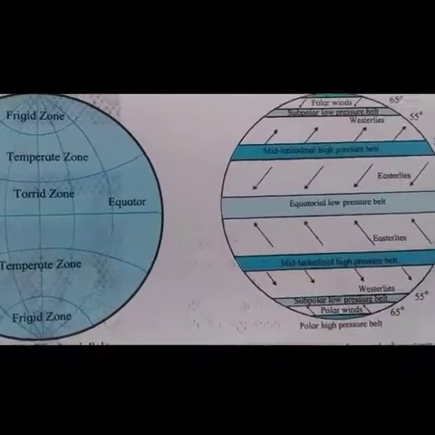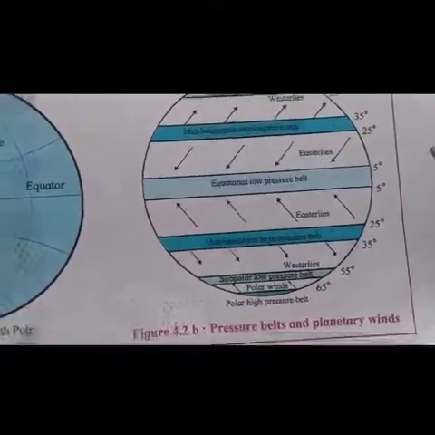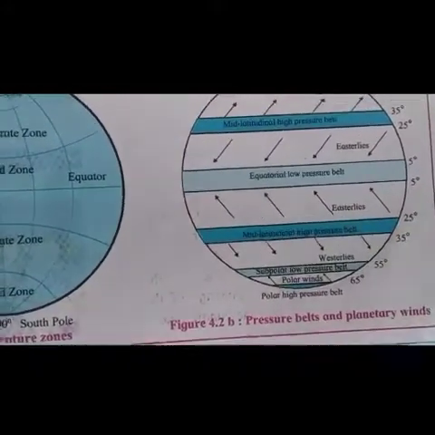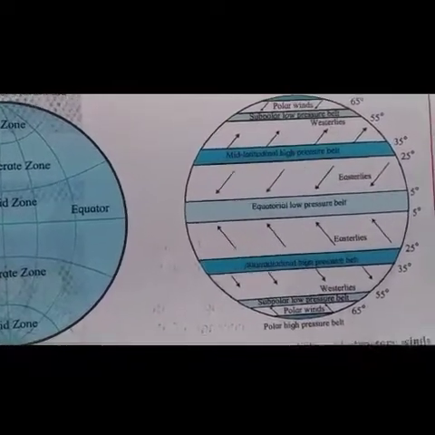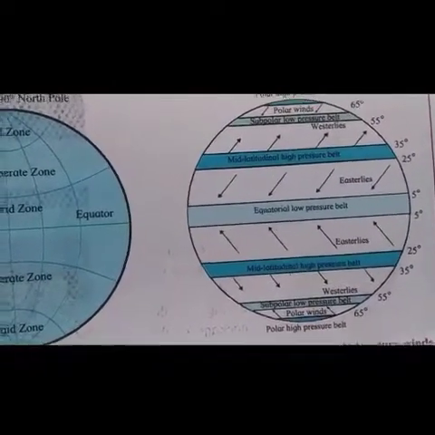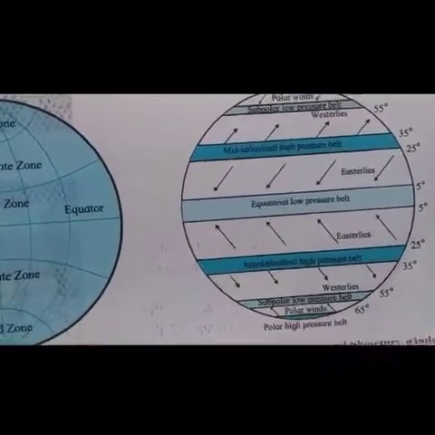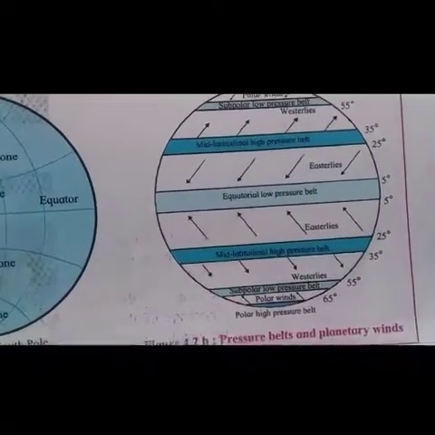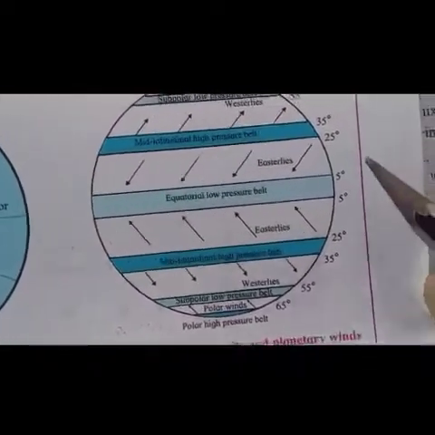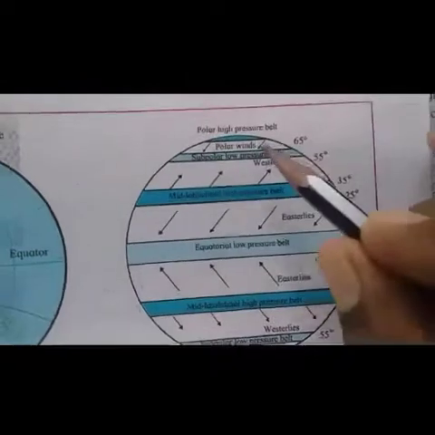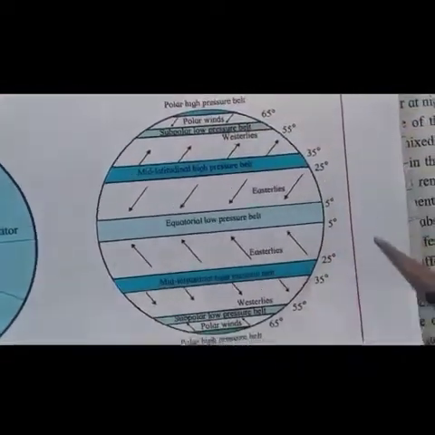Previously, we have learned how temperature affects the vertical distribution of air pressure. The uneven distribution of temperature influences the distribution of air pressure too. This leads to the formation of low and high pressure belts horizontally between the equator and both the poles, North Pole and South Pole.